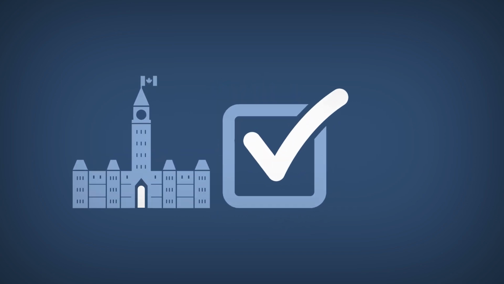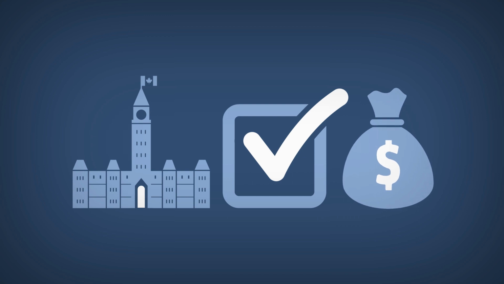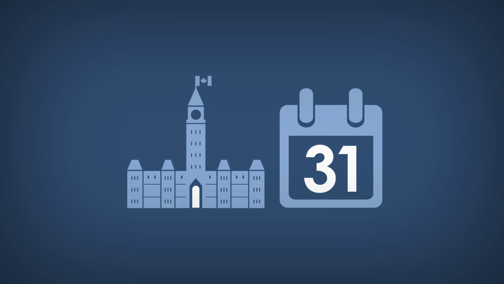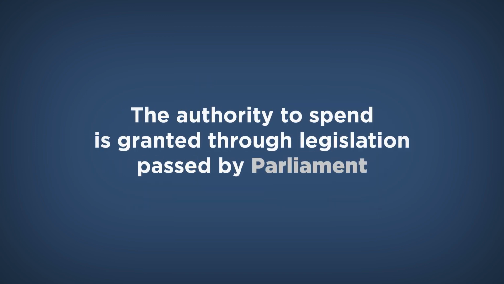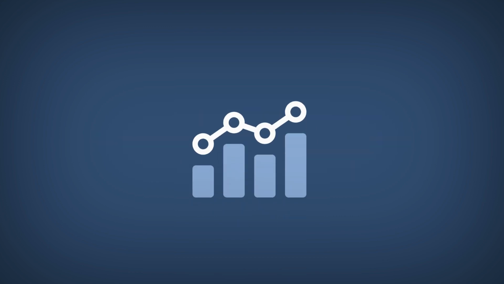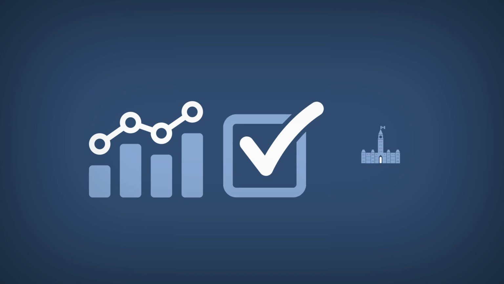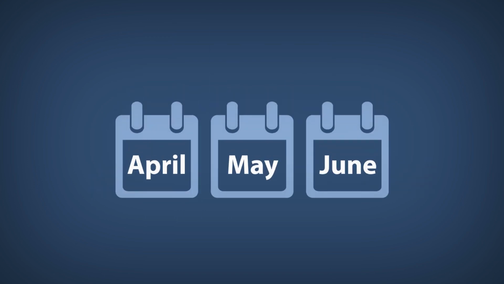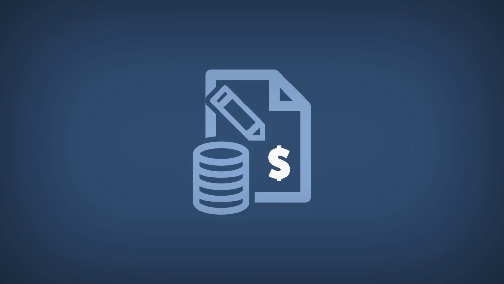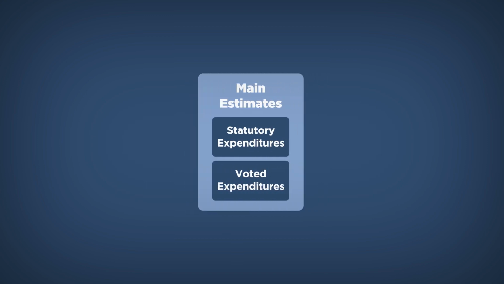Let's look back at the annual cycle of government expenditures to understand how Parliament authorizes the government to collect and spend money. The government provides Parliament with the budget before March 31st of every year. The budget is a plan. The authority to spend is granted through legislation passed by Parliament. The government uses interim estimates that are approved by Parliament to spend funds through the first months of the fiscal year. After the budget is presented, the government prepares the main estimates for Parliament's approval.